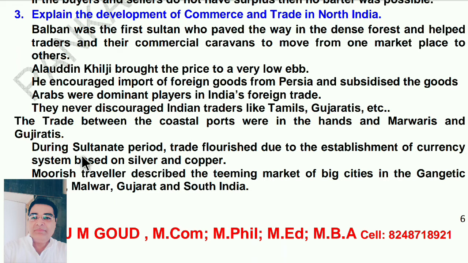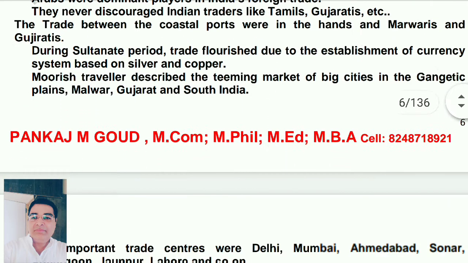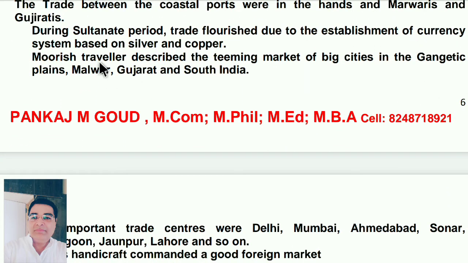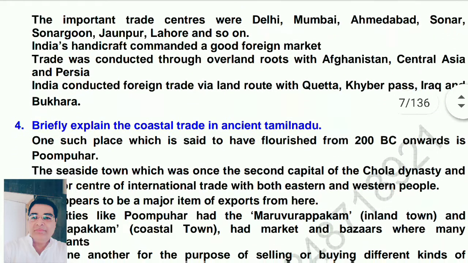During the Sultanate period, trade flourished due to establishment of currency system based on silver and copper. So in the Sultanate period, the currency came. So it is very easy to increase the trade. Moorish traveler described the teeming markets of big cities in the Gangetic plains, Malwa, Gujarat and South India. The important trade centers were Delhi, Multan, Ahmedabad, Sonargaon, Jaunpur, Lahore, and so on. So in these places, the trade has increased.